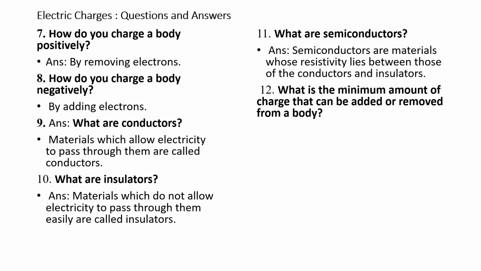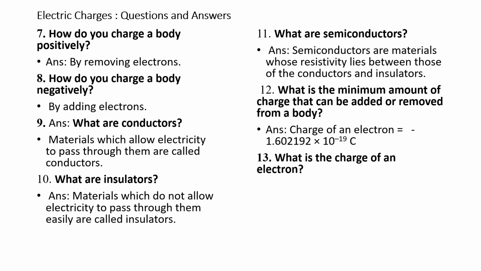Question number 12. What is the minimum amount of charge that can be added or removed from a body? That is, the minimum amount of charge is the charge of an electron, which is equal to minus 1.602192 into 10 to the power of minus 19 coulomb. This is the value of the charge of an electron. Question number 13. What is the charge of an electron? The answer is same as the previous one.